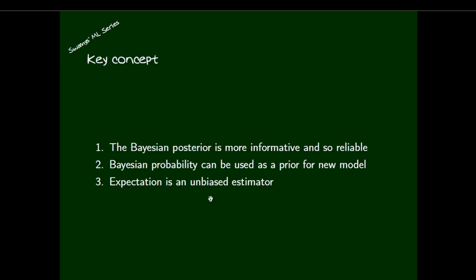The third one: expectation is an unbiased estimator. That is why we are using expectation everywhere. Even when building new models, we will use expected value. In statistical terms, it is an average, but in probability terms, it is better than average.